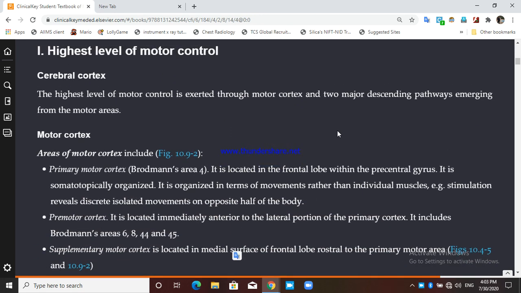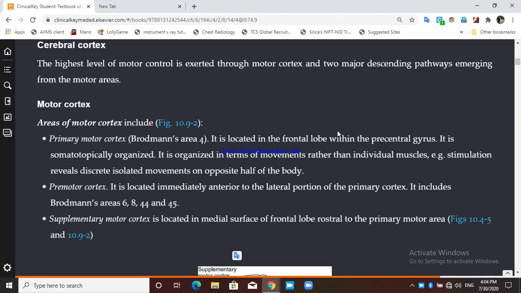So here let's discuss the highest level of motor control. In this we have studied that cerebral cortex is the main organ that is involved at the highest level of motor control. This motor cortex has areas of motor cortex and two descending pathways. So we have cerebral cortical area and two descending pathways. Let's study what are the cerebral cortex area, motor cortex area.